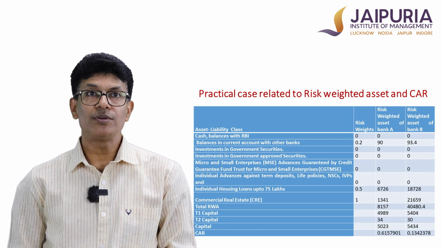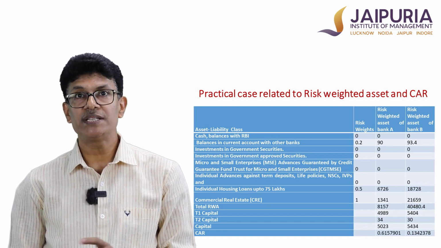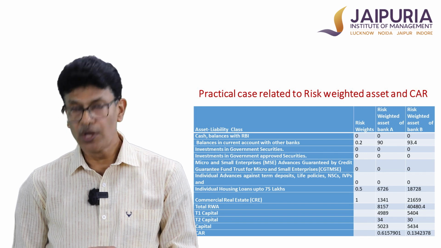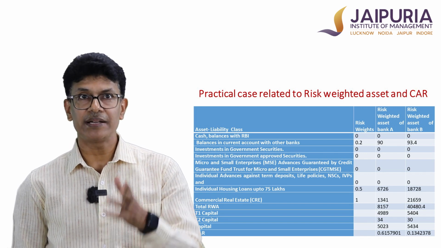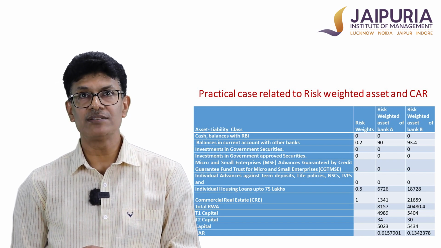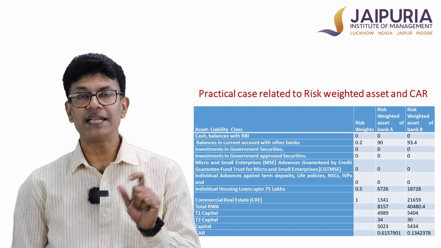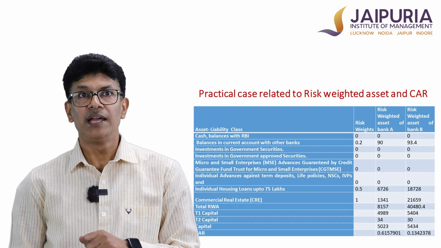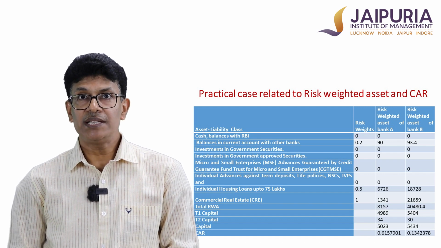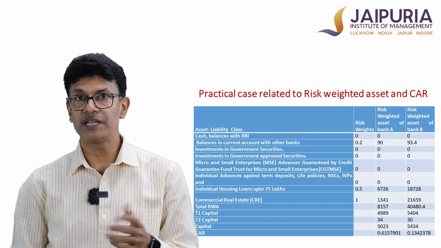Now when we talk about balances in current account with other banks, the risk weight is 0.2, and the value of the current accounts, whatever it is, is mentioned in the previous slide. So we can refer to it from that slide. When you multiply that value with 0.2, it will be 90 and 93.4. Investment in government securities, the asset value is given in the question in the previous slide.